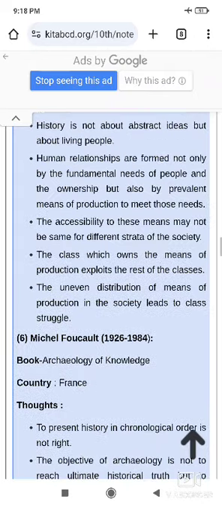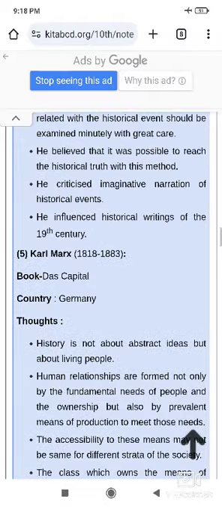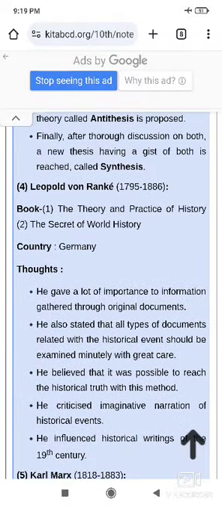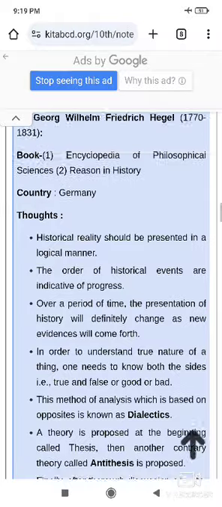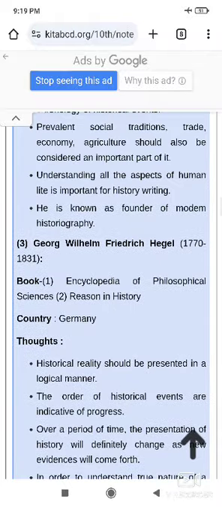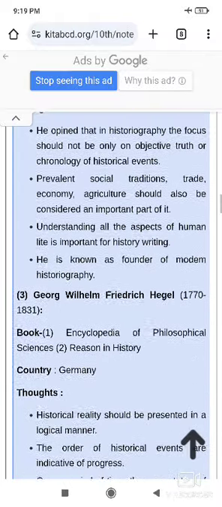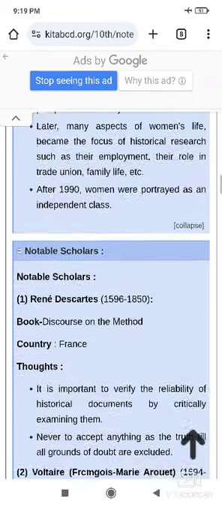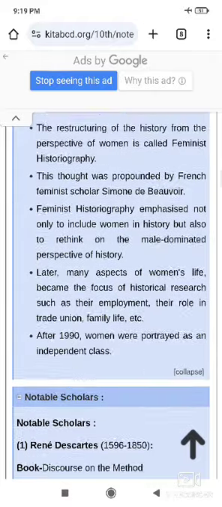So different thinkers have different perspectives about the history, different thoughts and ideology about the history. But when you are writing the short notes about them, you should remember the book belongs to which country and what is the actual ideology. We need not write about his whole biography and all things. So keep in mind all these notable scholars, you should remember.